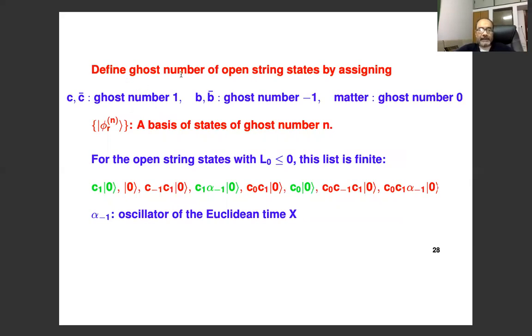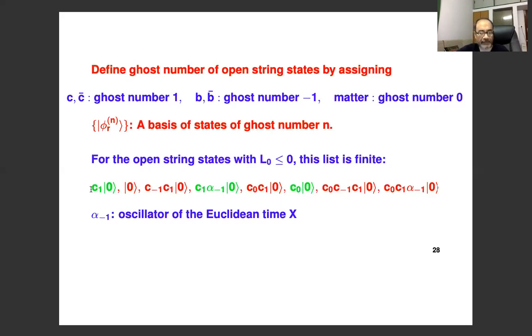So let's define the ghost number of open string states by assigning c and c bar ghost number 1, b and b bar ghost number -1, and matter ghost number 0. This is a standard ghost number assignment. And you introduce a set of basis states, phi r, as a set of states of ghost number n. Because you are considering open string states with L0 less than or equal to 0, this list is in fact finite. Here I have written down all the states that have L0 less than or equal to 0.